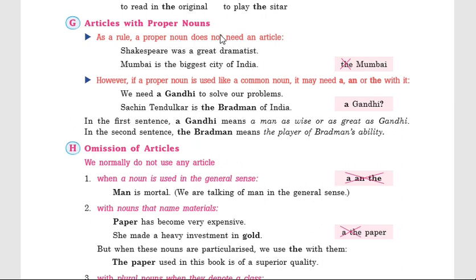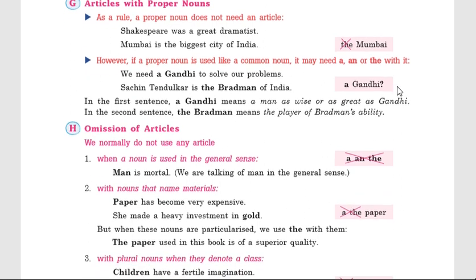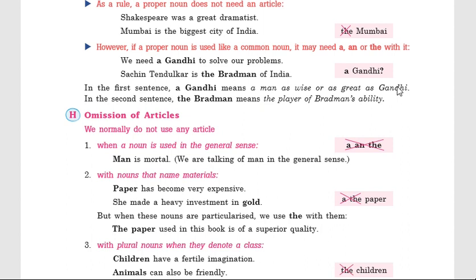However, if a proper noun is used like a common noun, it may need a, an, or the with it. But we should remember that only if a proper noun is used as a common noun can we use an article before it, because at that time the proper noun is changed to a common noun according to its use.